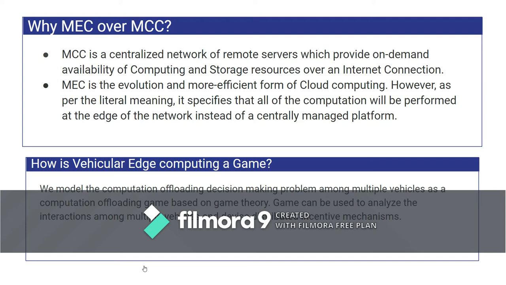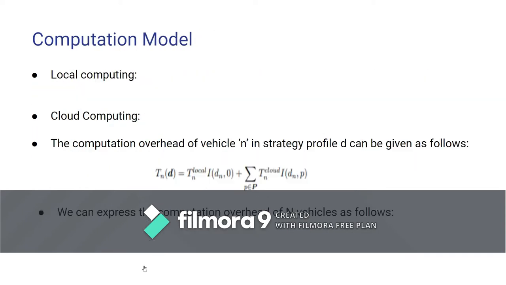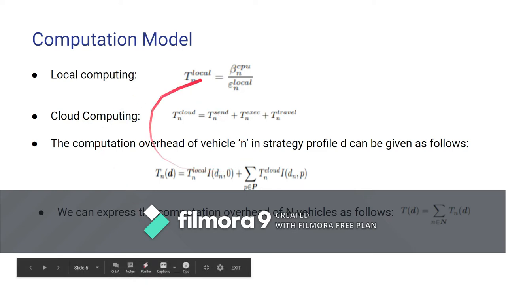This is a decision making problem among multiple vehicles. This is nothing but a collision game where the vehicles work towards finding the right server to request for computation such that the overall computation overhead is minimized or optimized. We consider various factors to find the right server. We find the resultant computation overhead for each and every channel and choose the optimal one or do the computation locally. This is how we find the computation overhead.